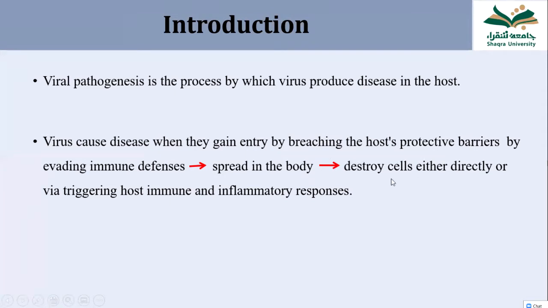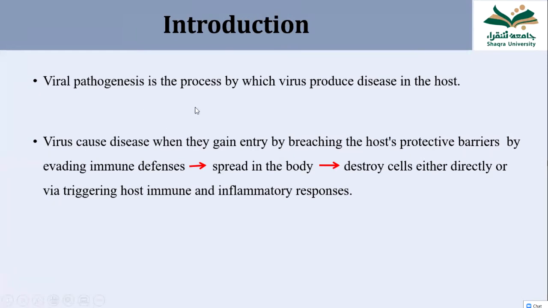When they infect the cells, they cause damage to the cells, either directly or by triggering the host immune system, which causes inflammation, and as a result of the inflammation, damage to the human body. For example, COVID-19, the coronavirus disease, is a good example of this disease causation.